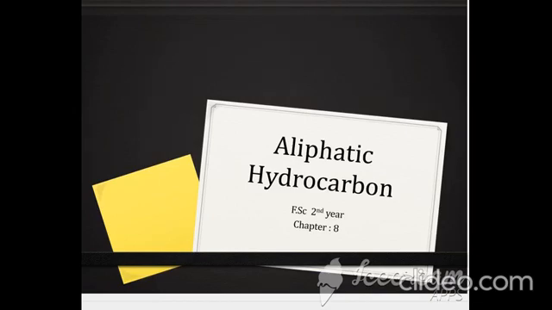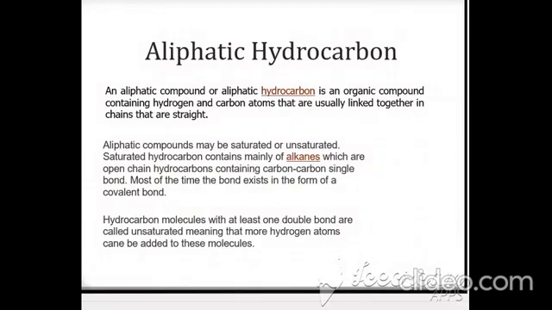Aliphatic hydrocarbons. First of all, in the last chapter, you have read about the fundamentals of chemistry. What is organic chemistry? What is a hydrocarbon? A hydrocarbon is an organic compound containing hydrogen and carbon. Here we are specially discussing the topic of aliphatic hydrocarbons.